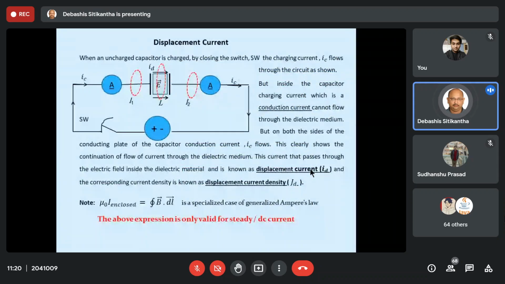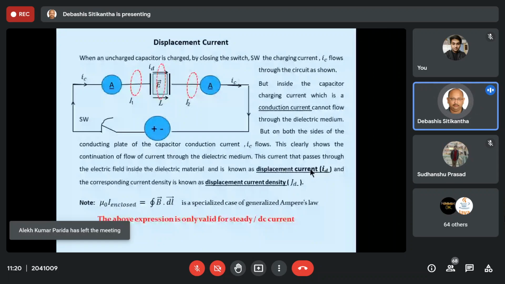So in order to understand displacement current density, what do I have to do? Just recall that displacement current is the one which passes through an electric field. It doesn't matter whether it is a uniform or a non-uniform electric field. Now, what is the most common example of an electric field? The best example is the dielectric medium inside a capacitor.